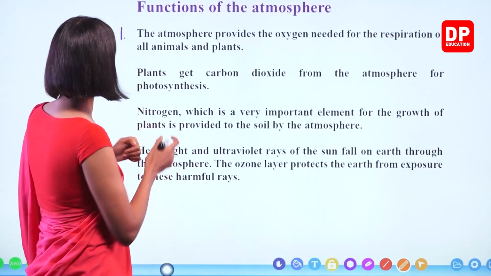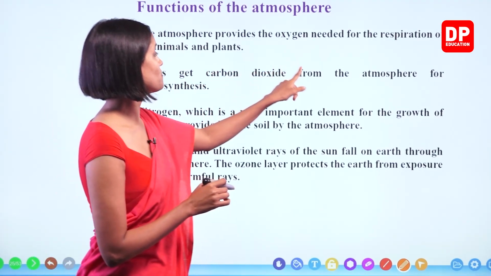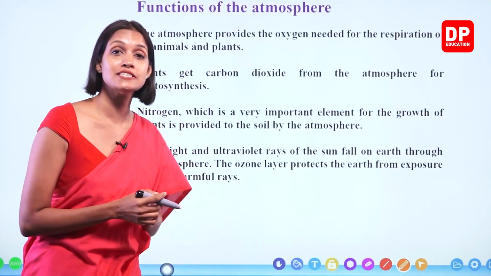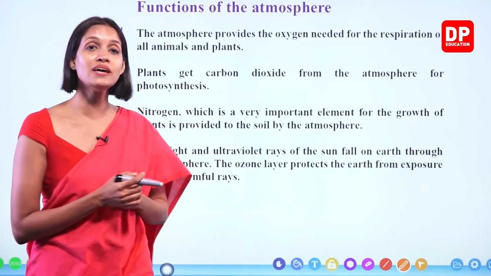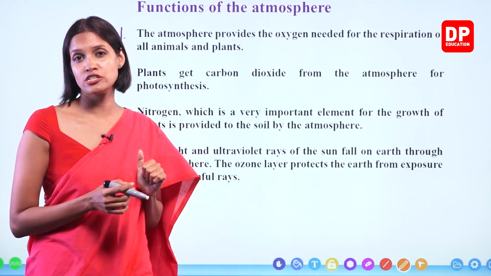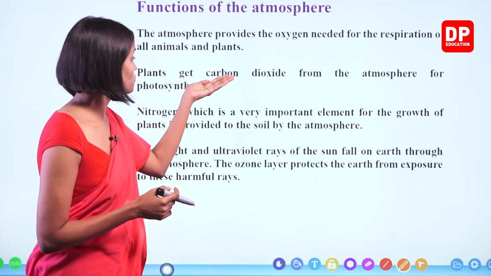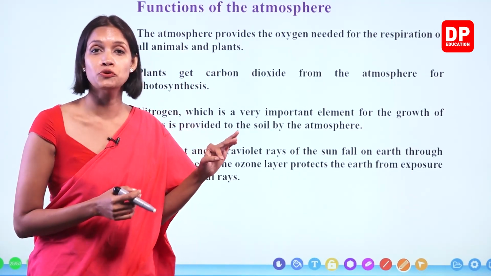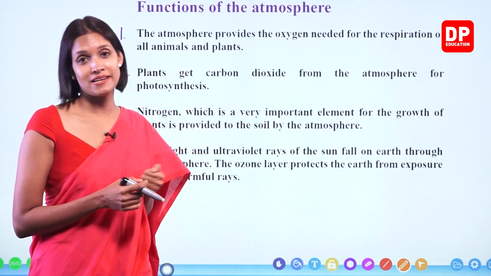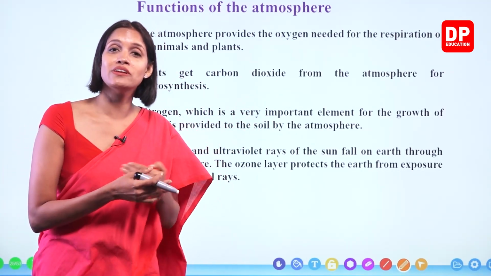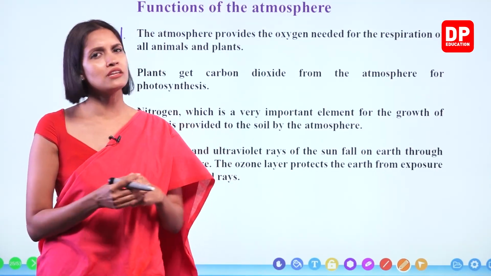Okay? Number two, plants get carbon dioxide from the atmosphere for photosynthesis. Another gas present in the atmosphere is carbon dioxide. It is an essential factor for photosynthesis. So if plants do not get carbon dioxide, they cannot do photosynthesis. So therefore, without food, plants will die. So if plants die, what will happen? Because all the other animals directly or indirectly depend on plants.